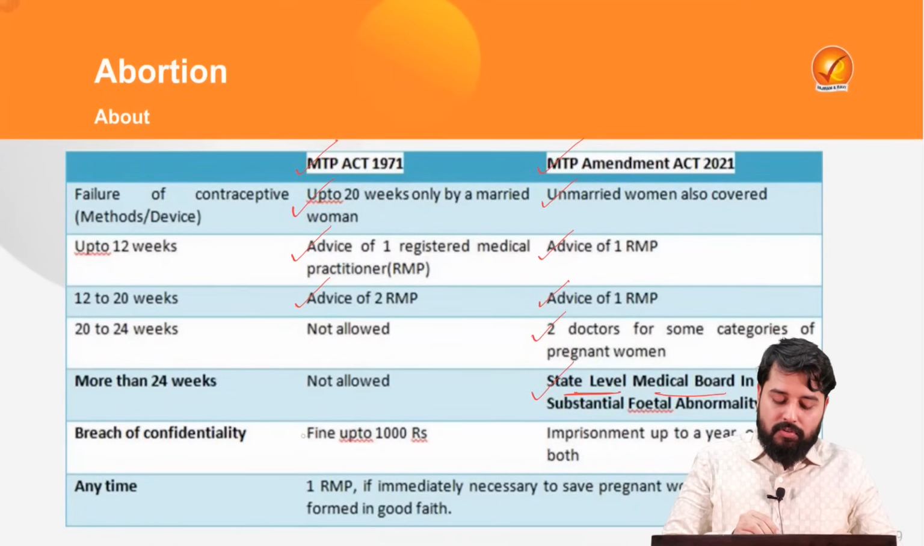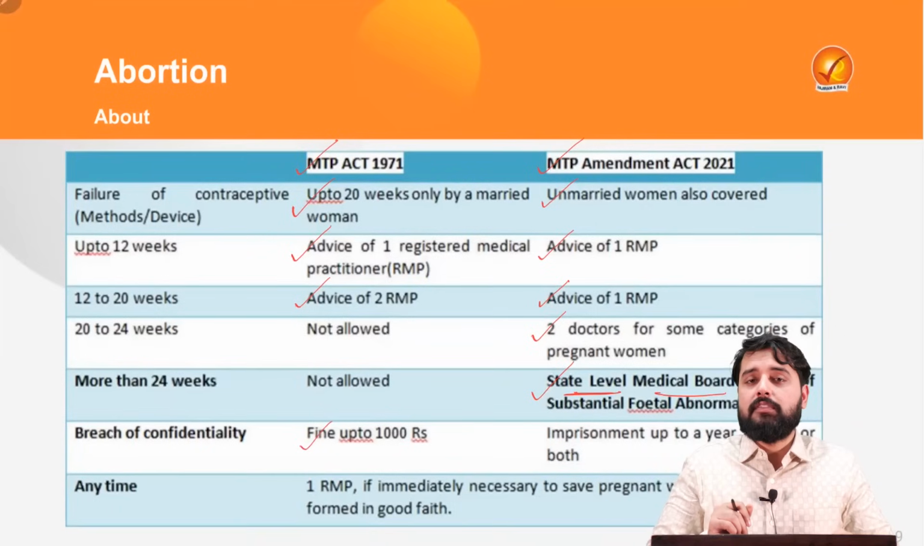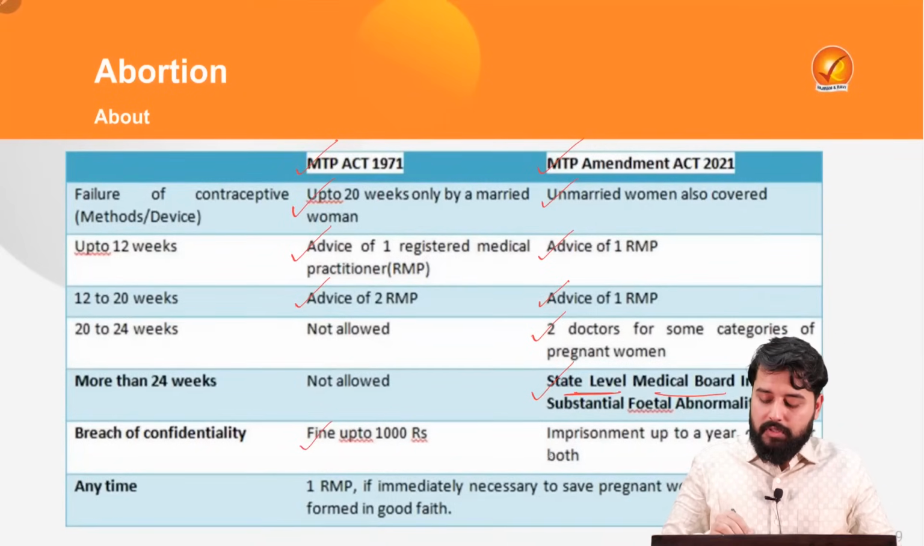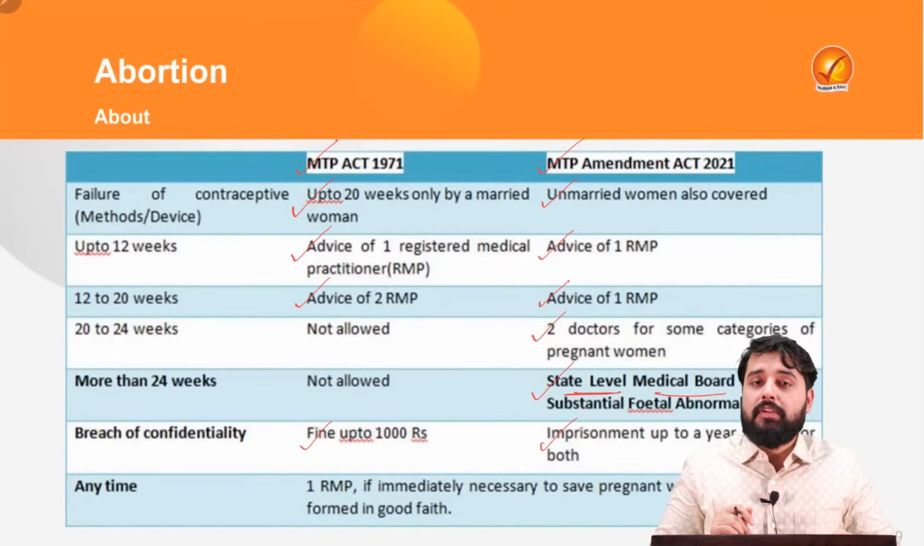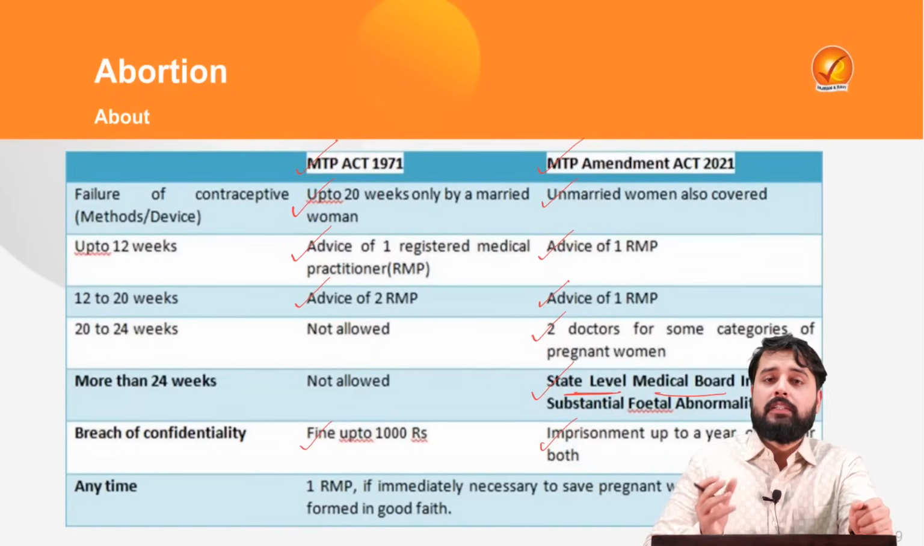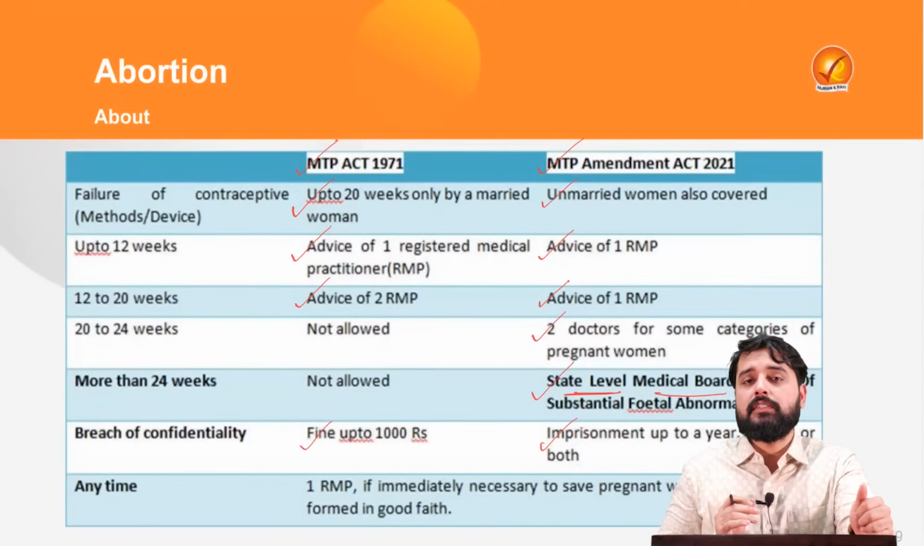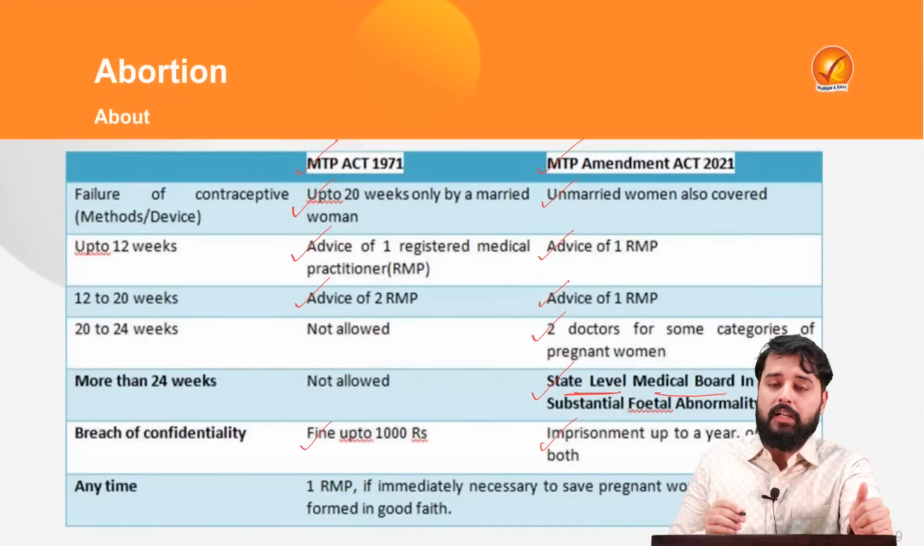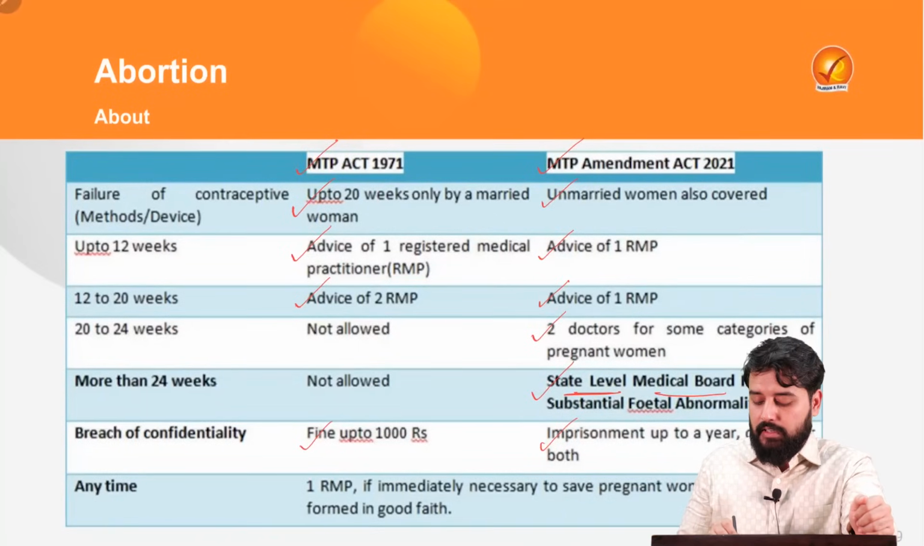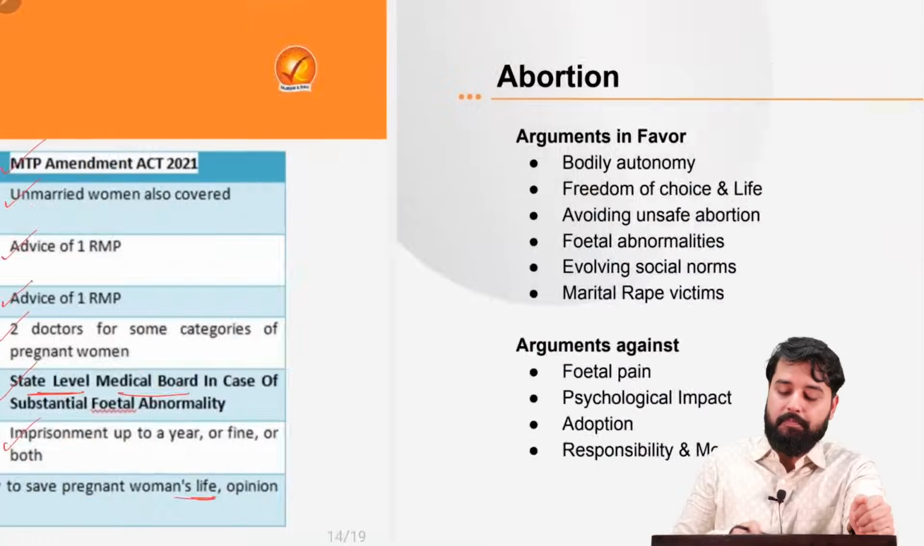And in case of breach of confidentiality, earlier the fine was 1000 rupees, now it is a fine or even imprisonment of up to 1 year also. And the termination of pregnancy can be done any time if it is required in the opinion of one RMP for saving the life of the pregnant woman.